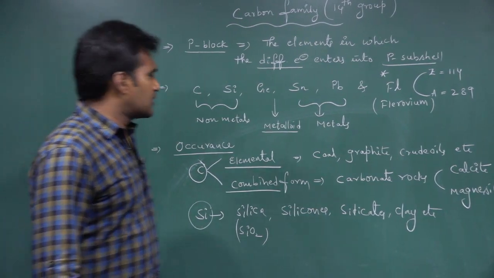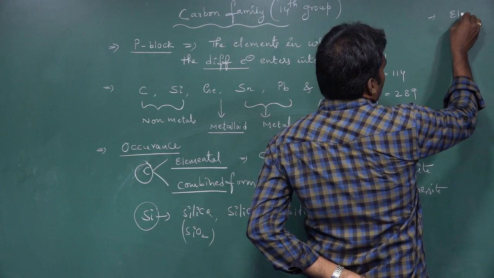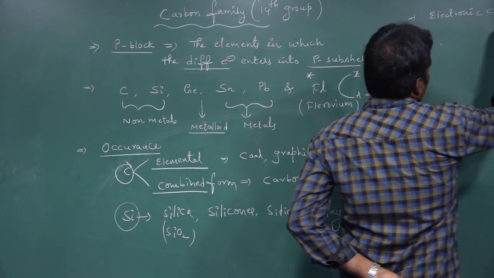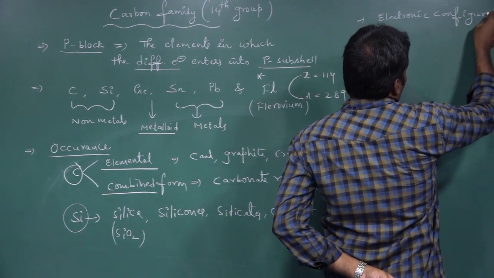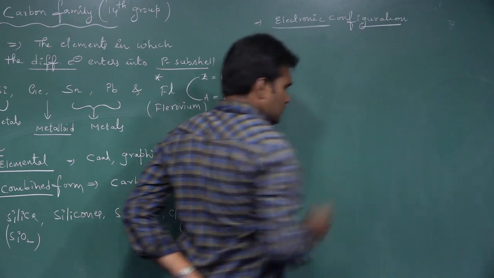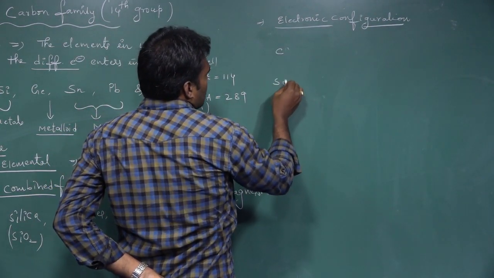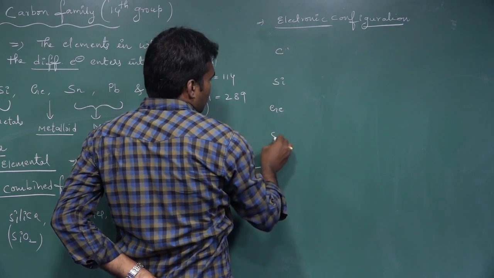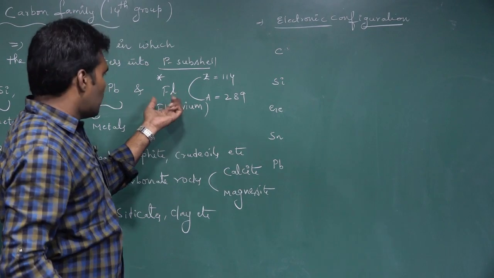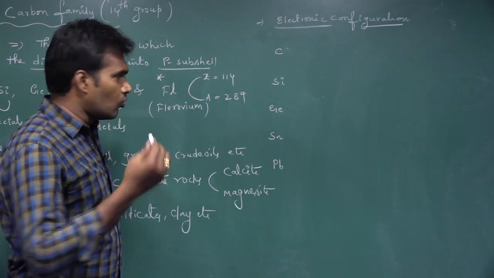Okay, next, move on to electronic configurations. If you see the elements, carbon, silicon, germanium, tin and lead. About the recently added flerovium, I am not going to discuss it, because it's a radioactive element, no need.